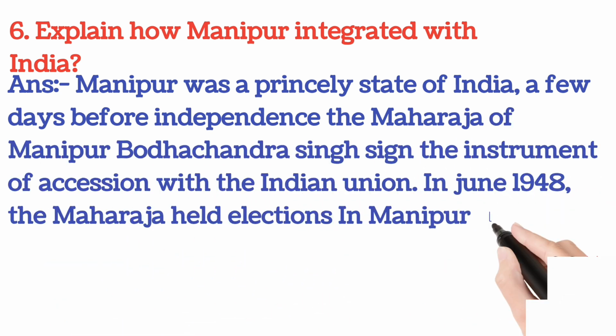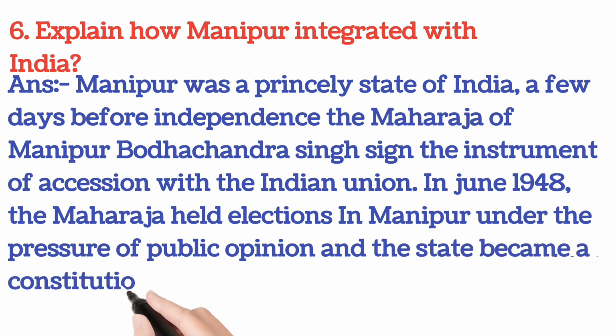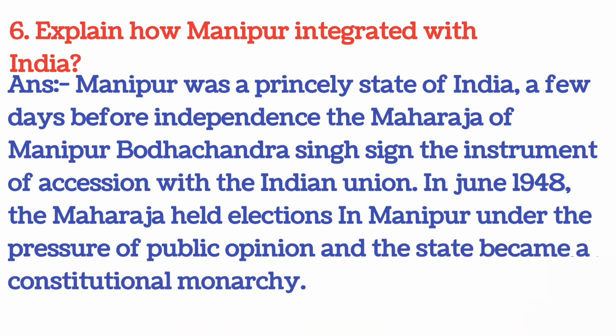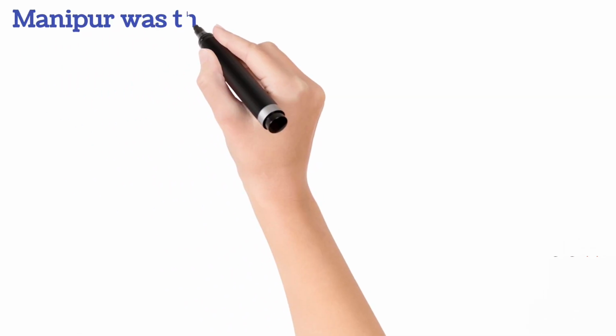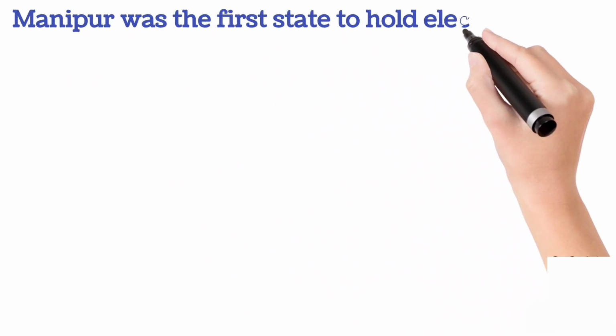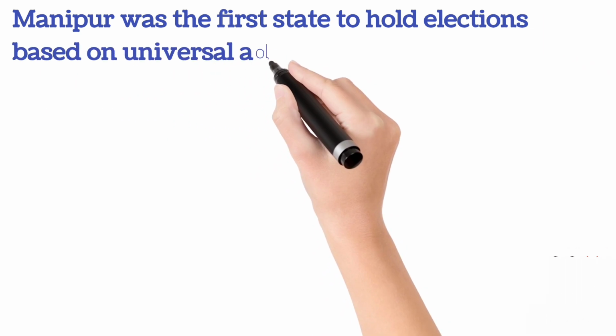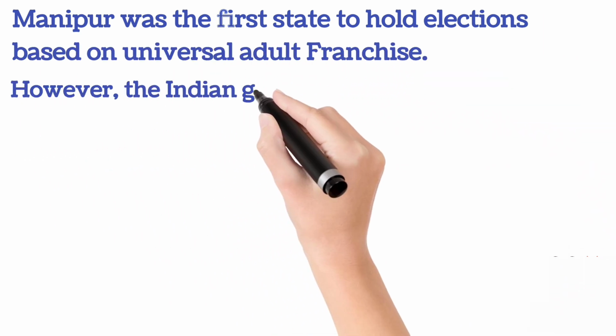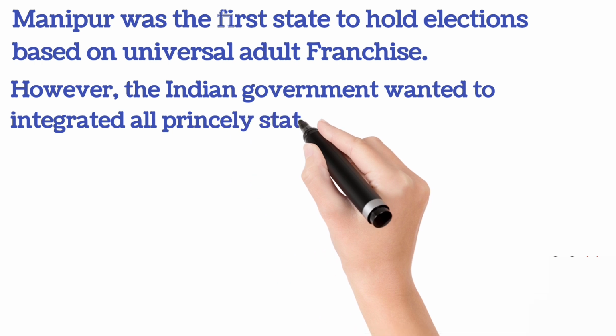The Maharaja of Manipur, Budhachandra Singh, signed the instrument of accession with the Indian Union. In June 1948, the Maharaja held elections in Manipur under the pressure of public opinion, and the state became a constitutional monarchy. Manipur was the first state to hold elections based on universal adult franchise. However, the Indian government wanted to integrate all princely states.